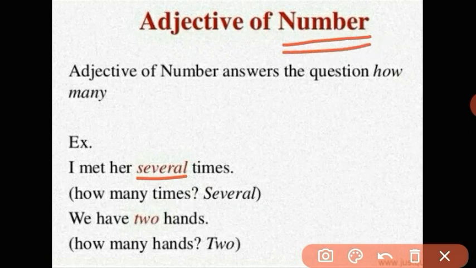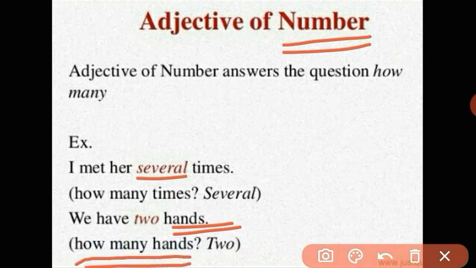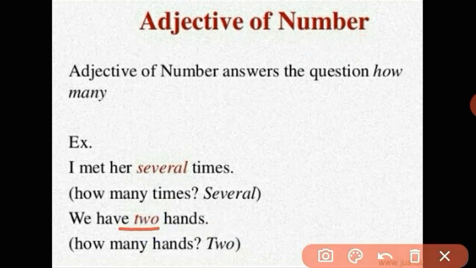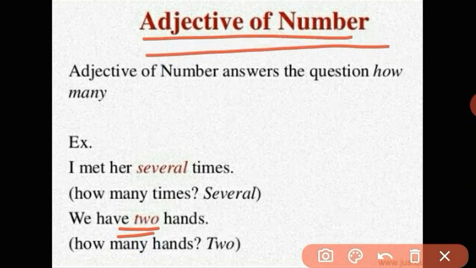So it is an example of adjective of number. Let us see the second example, which is much more simple than the first one. We have two hands. Which is the noun in this sentence? Hands. Let us ask the question, how many hands? Answer, two, right? So in the second example, the word two is an adjective which is telling the number, so it is considered as adjective of number.